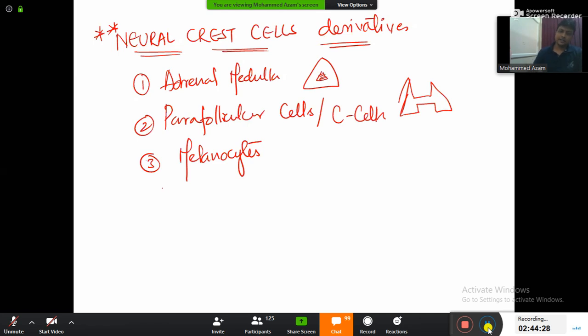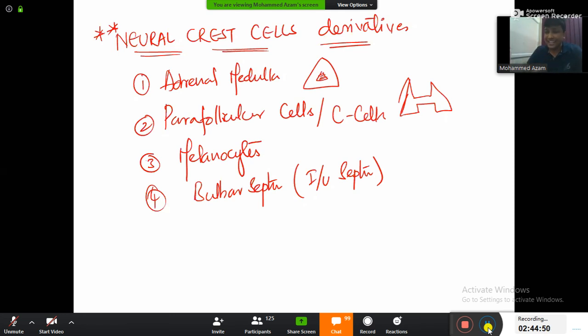Then, in the CVS embryology a day or two ago, we saw that the bulbar septum is derived from neural crest cells. Bulbar septum, interventricular septum. So you can see adrenal gland, thyroid gland, melanocytes, bulbar septum. There is no correlation with anything. These neural crest cells, after formation, migrate and form different structures. And not only that, they form all the ganglions.